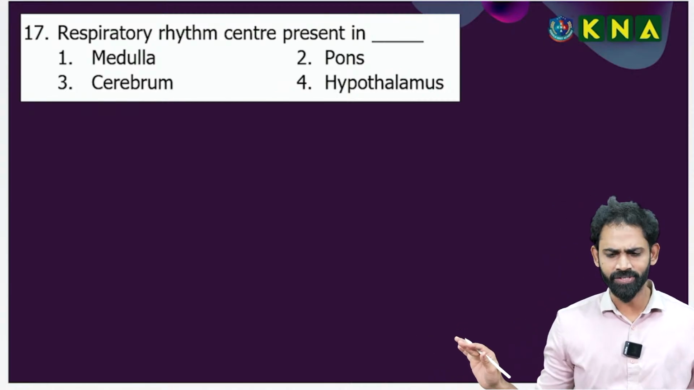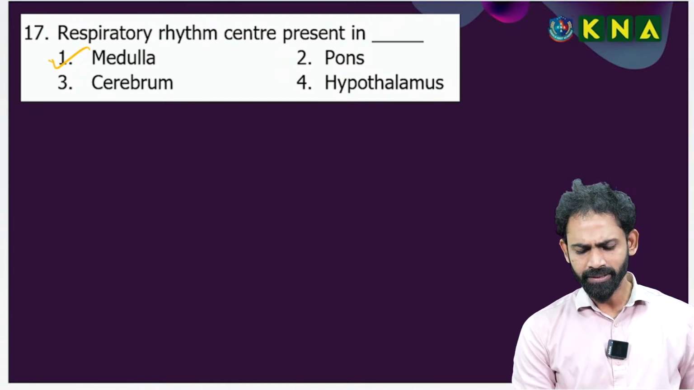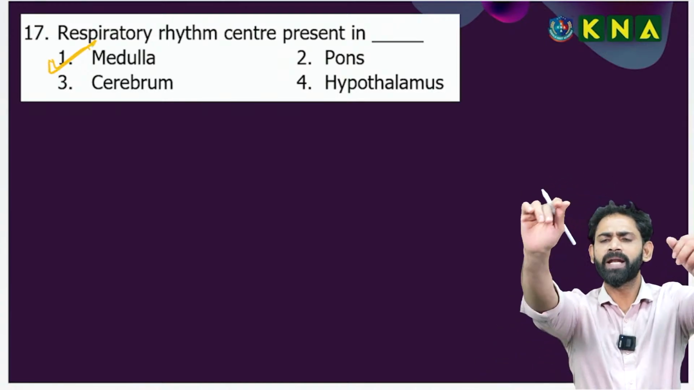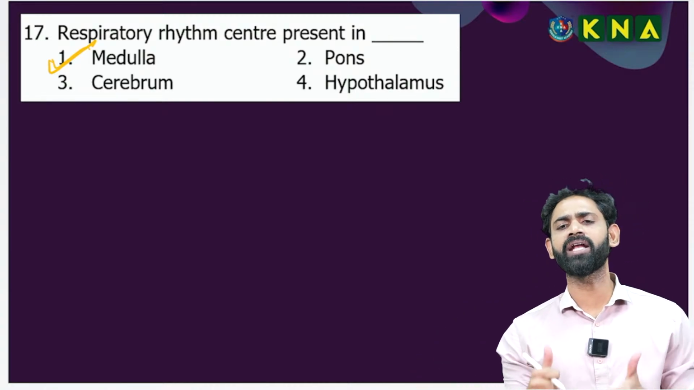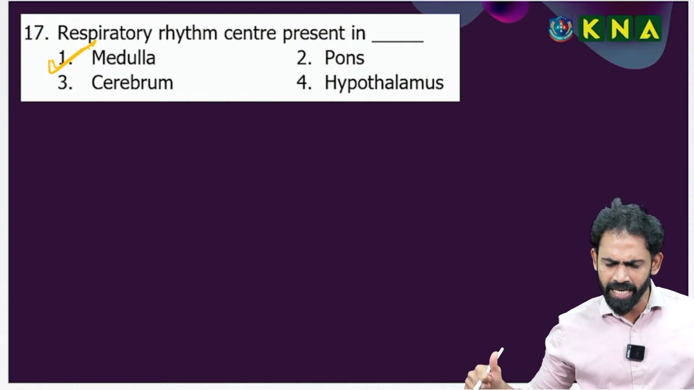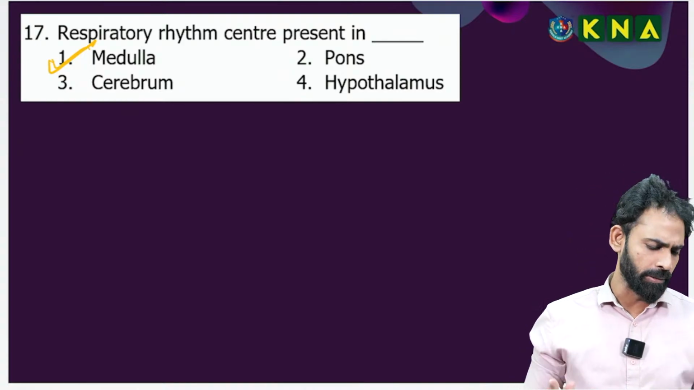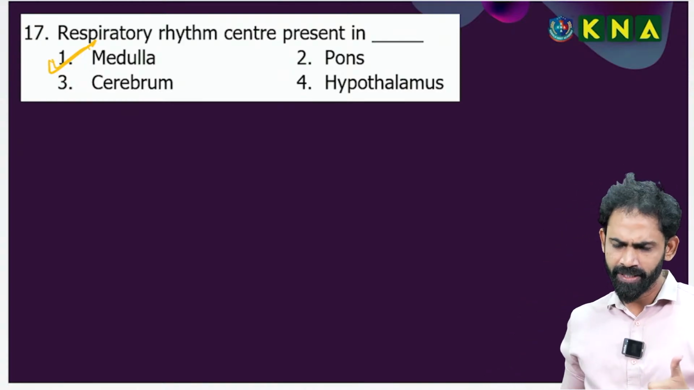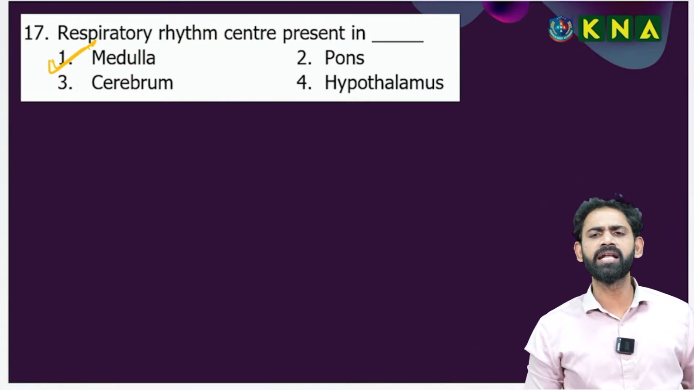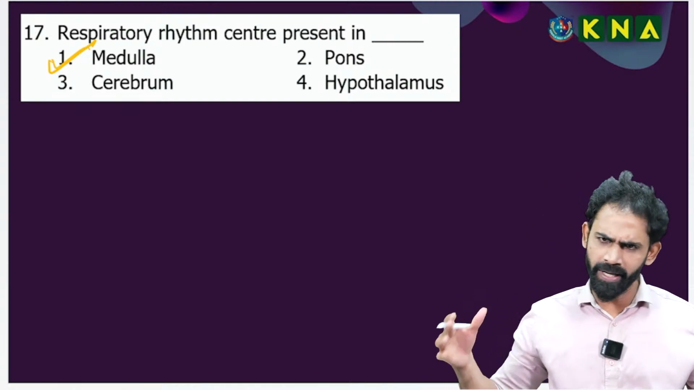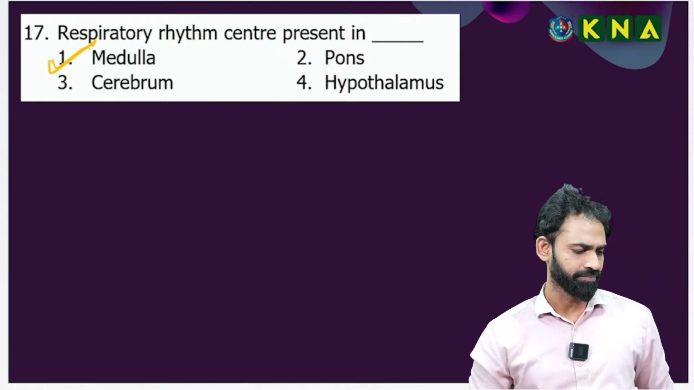Respiratory rhythm center is present in the medulla. Directly I am telling, medulla. The respiratory rhythm center is primarily concerned with the regulation of respiration. Next one: which center is present in the pons? Your turn. Pons has so many functions, no doubt about it, but with regard to the regulation of breathing, which is the center? Your turn.